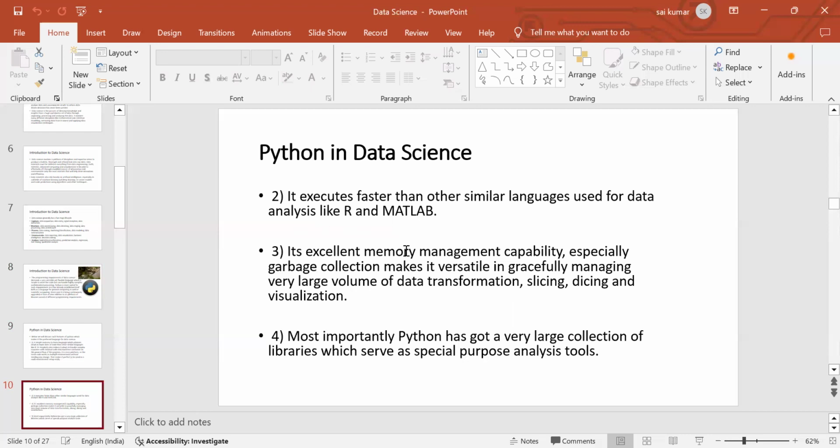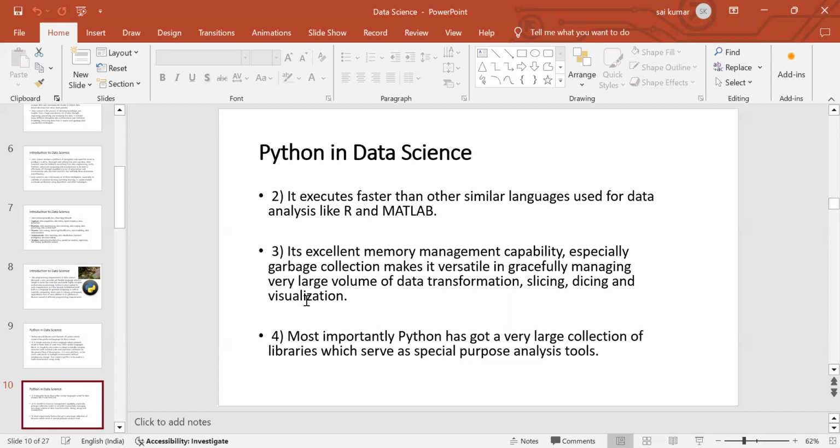It has excellent memory management capability, especially garbage collection, which makes it versatile and graceful in managing very large volumes of data for transformation, slicing, dicing, and visualization. We will see slicing, dicing, and visualization in later classes. Slicing means, suppose we have an array of 10 elements but we want only the first 5 elements. In that case, we use the slicing operator to easily pick those 5 elements.